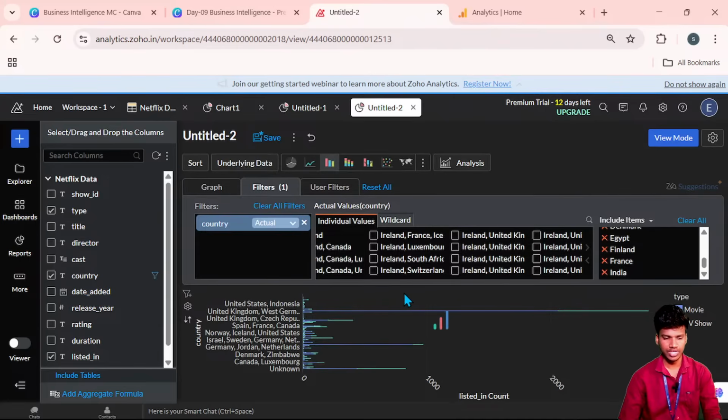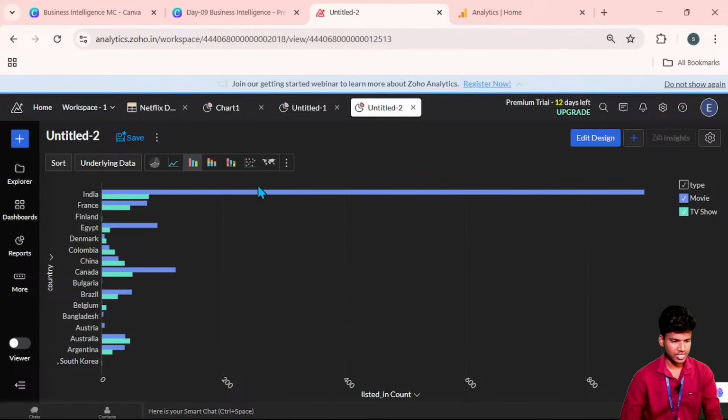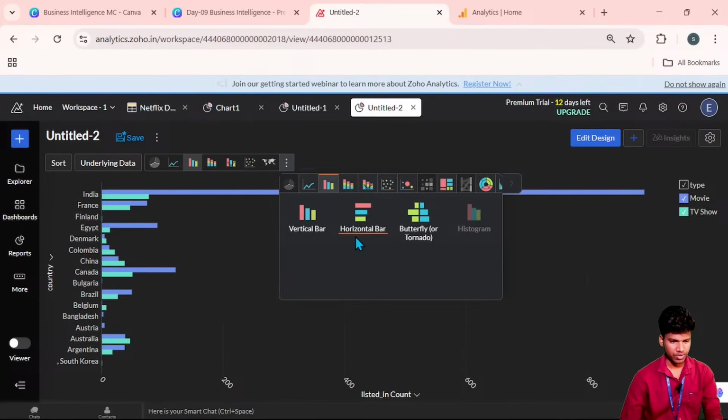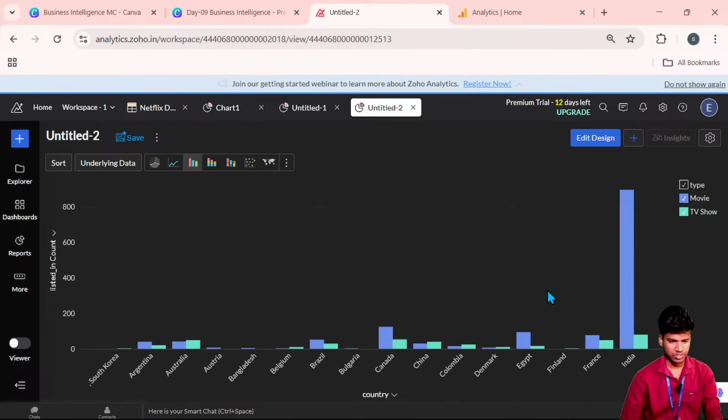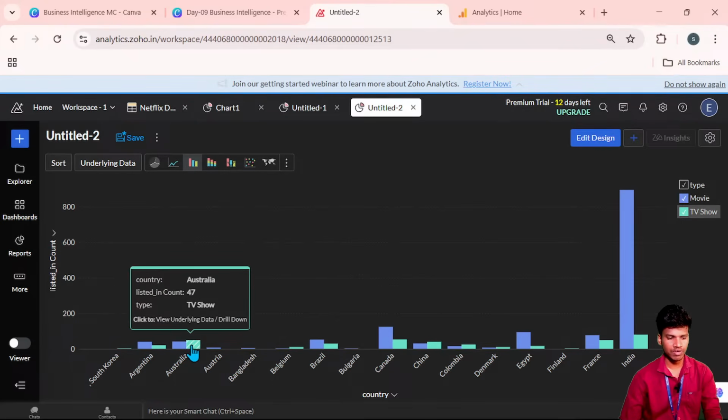So I click to generate the graph. Compared to before, it's okay now. Now you can see this. I'm changing the view into the vertical bar, comparing TV shows and movies. South Korea is less than Argentina, which has a count of 38 genres in movies and 18 in TV shows. Australia has 39 movie genres and 47 TV show genres.